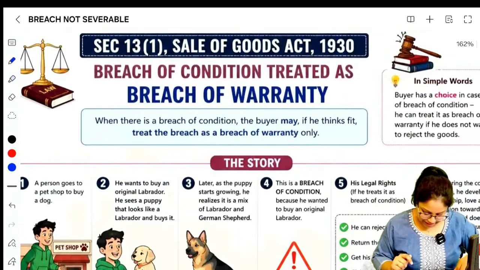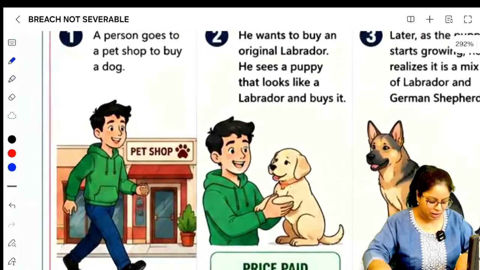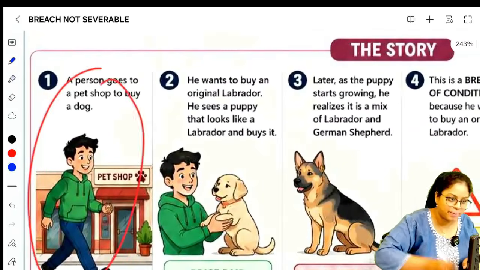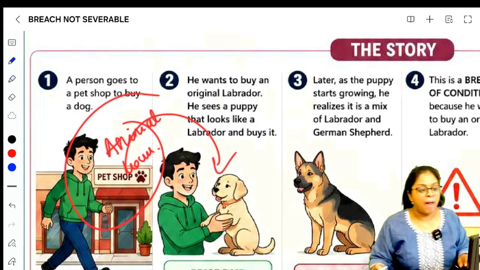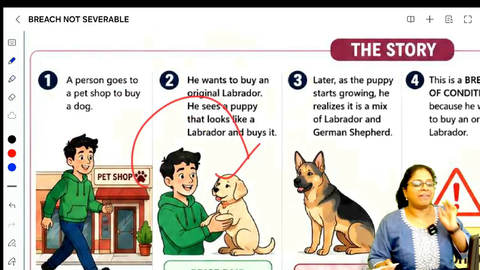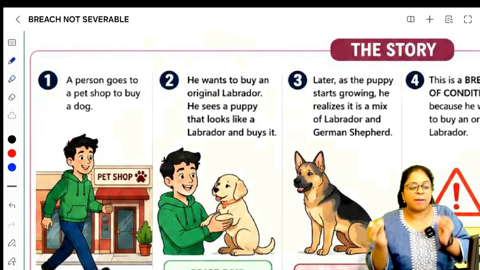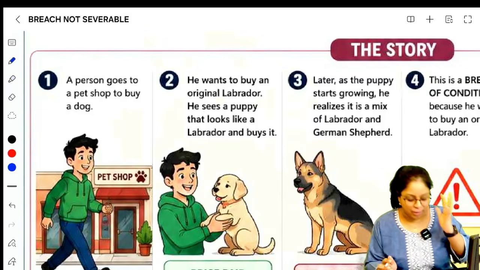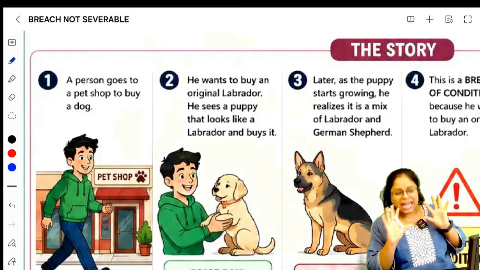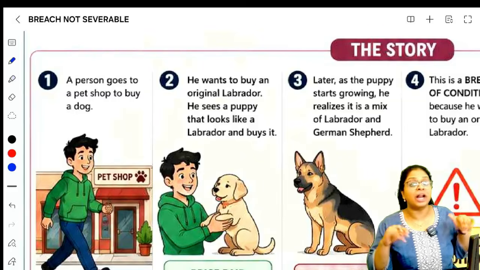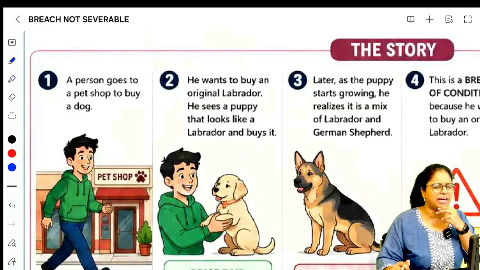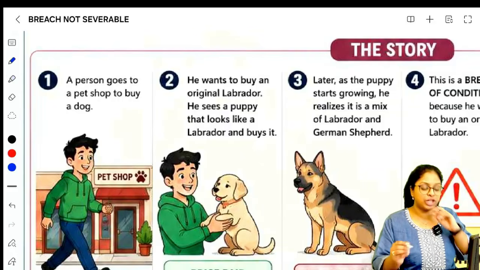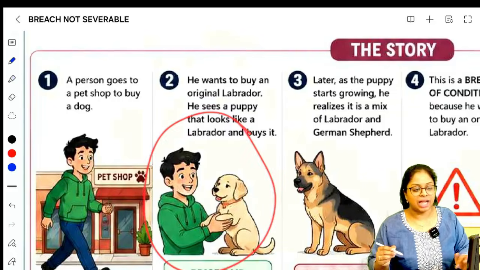The first case is, look at this example, there is a boy. Who is this boy? You remember our animal lover, right? He goes to a pet shop and asks for an original Labrador. He sees a puppy that looks like a Labrador and assumes it's an original Labrador. He asks the shopkeeper, who says yes, it's an original Labrador, and he purchases it.